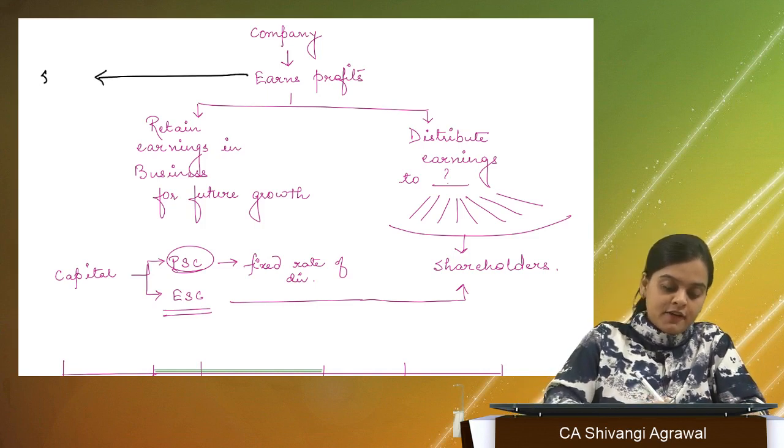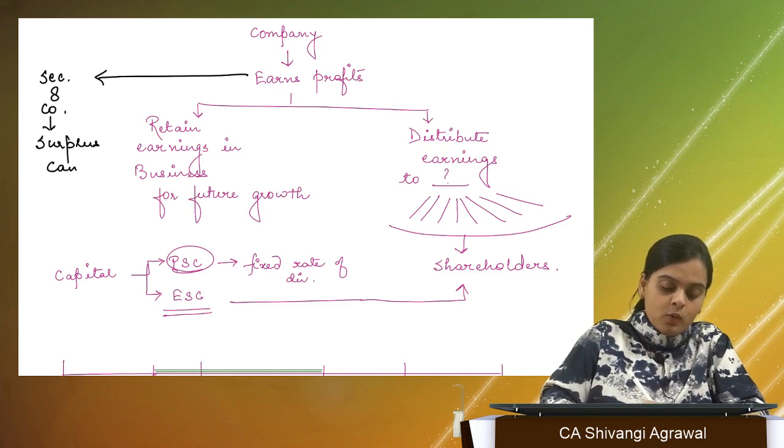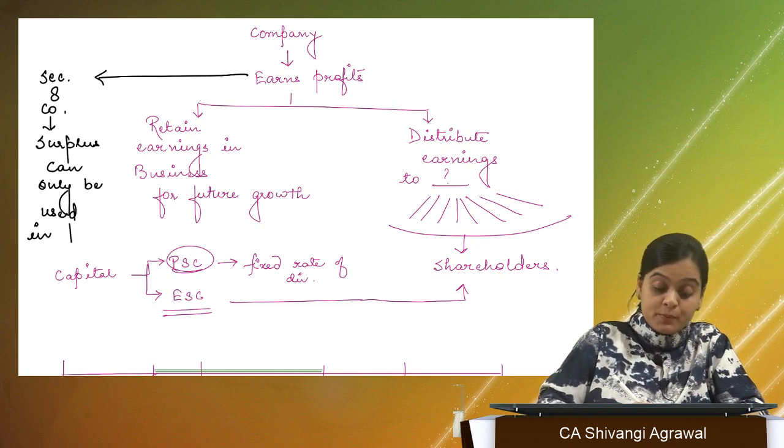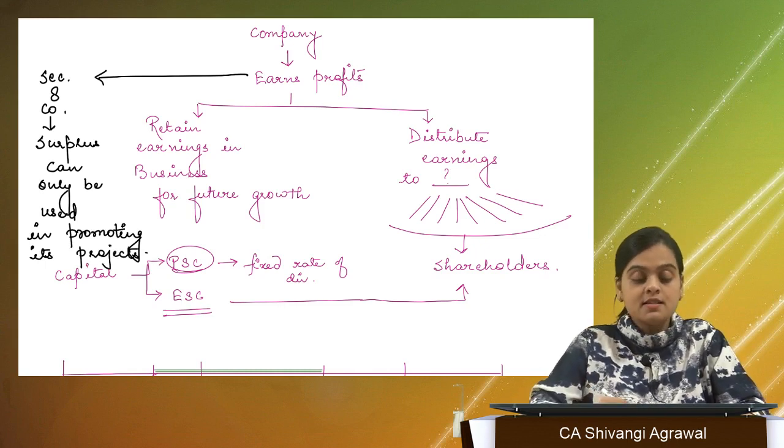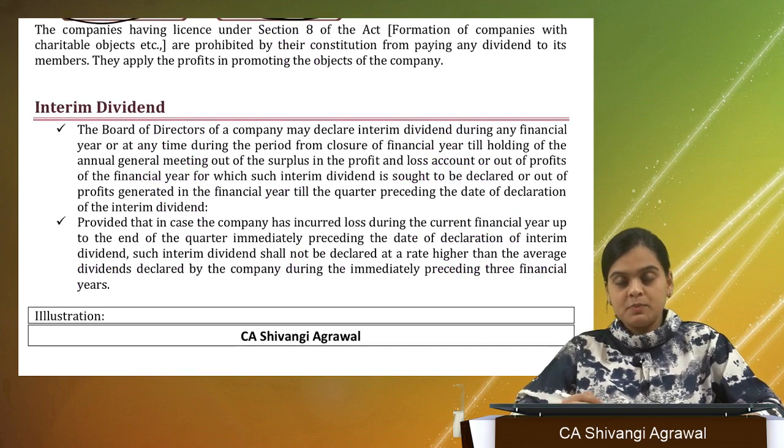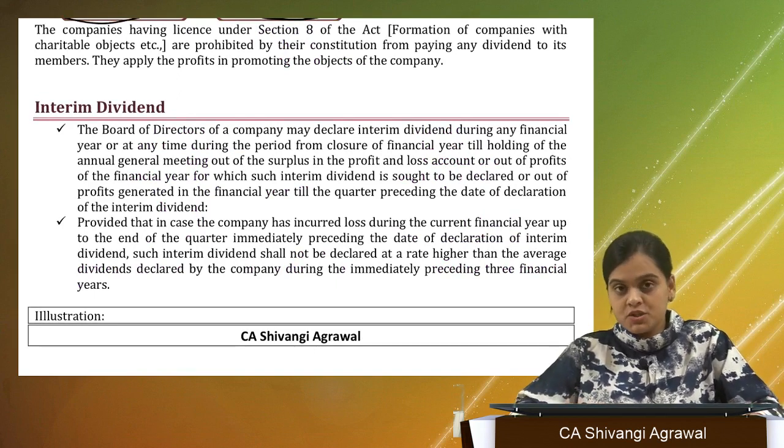And if I talk about a Section 8 company, surplus can only be used in promoting its objects. That means there is complete prohibition, as we have discussed, for a Section 8 company.